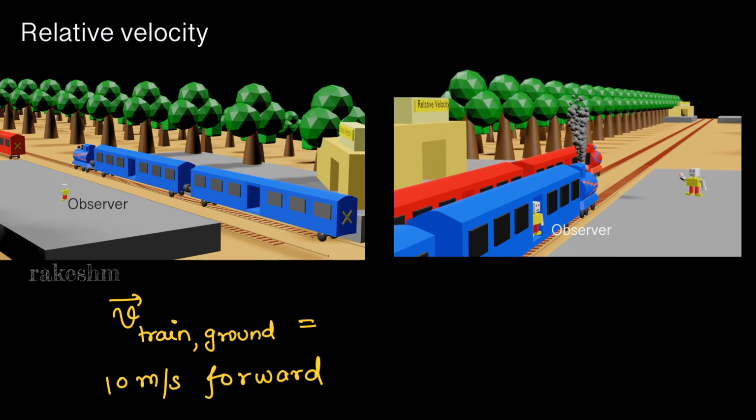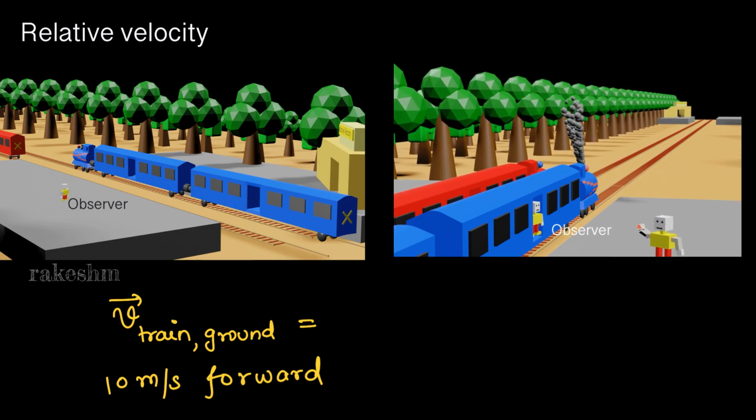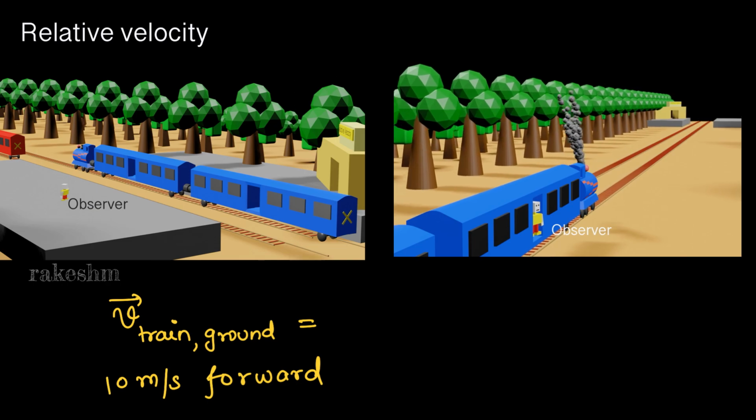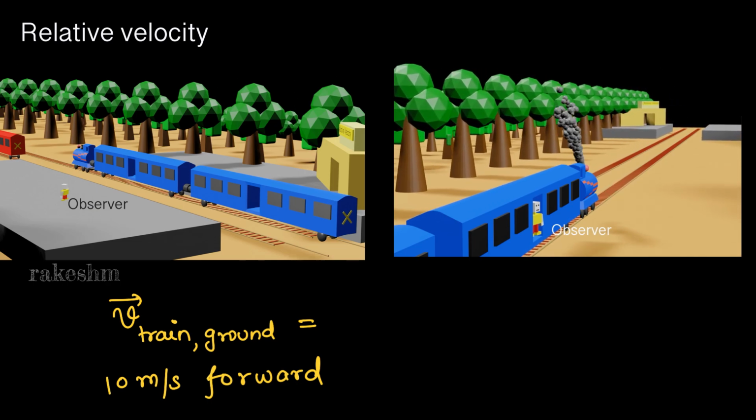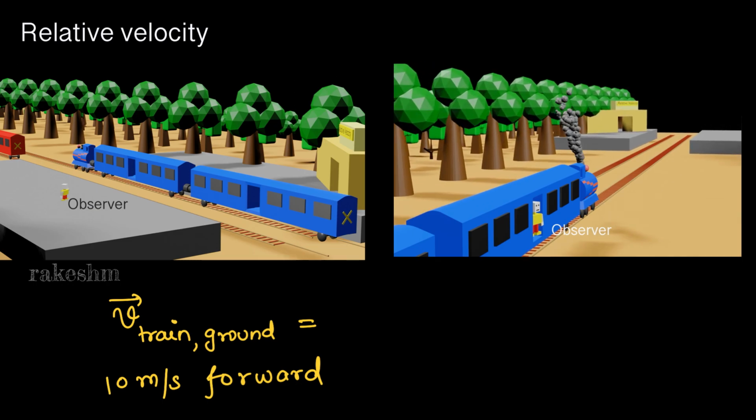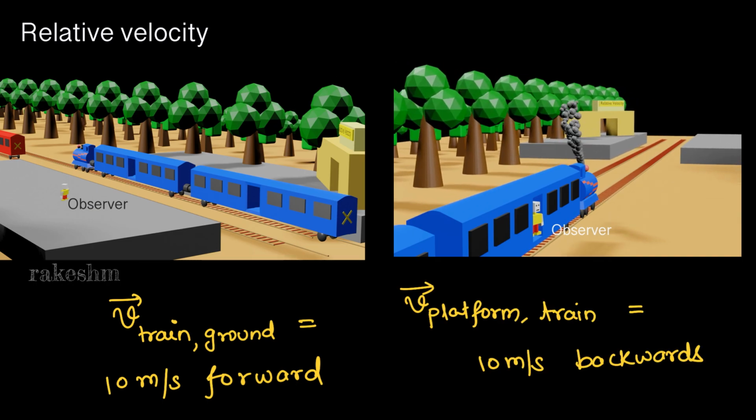In the second case, the observer is in the train and he observes that these trees are moving backwards and this platform is also moving backwards. So we can say the velocity of this platform with respect to train is 10 meters per second backwards. We can also denote this term velocity of train with respect to the ground as VTG. Also we can denote the term platform with respect to the train as VPT.